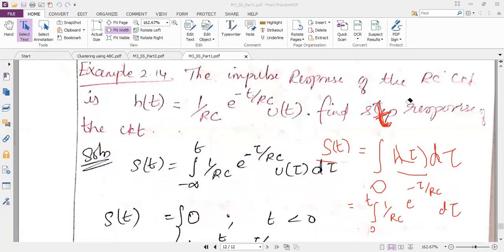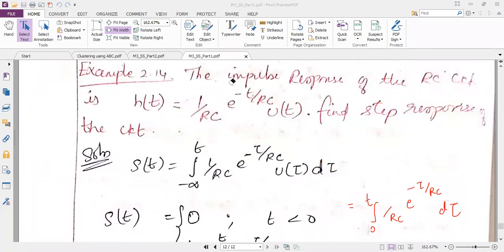Can you people try and get me the answer? I'm doing the integration with respect to tau. It is minus 1 by RC, and the limits are 0 to t.